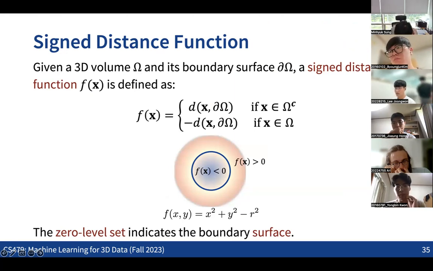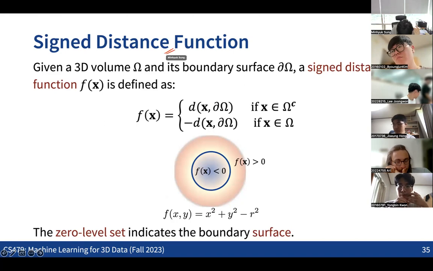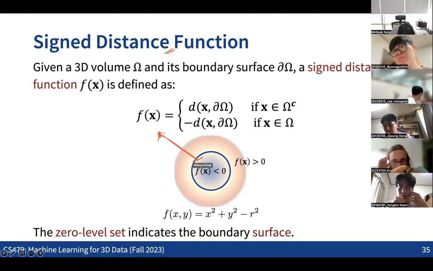And here is another idea for defining the implicit function, basically encoding the signed distance. Here the basic idea is that given any point in the 3D space, we are encoding not the occupancy, but the distance from the point to the surface. So for any point over the 3D space or the 2D space, we can encode the distance from the query point to the surface of the 3D shape.